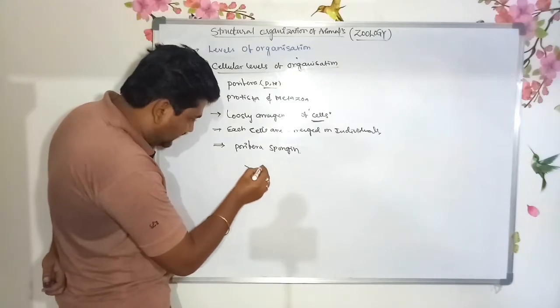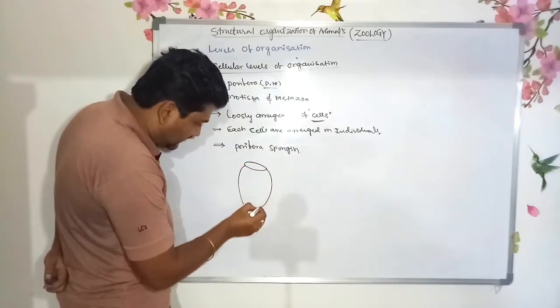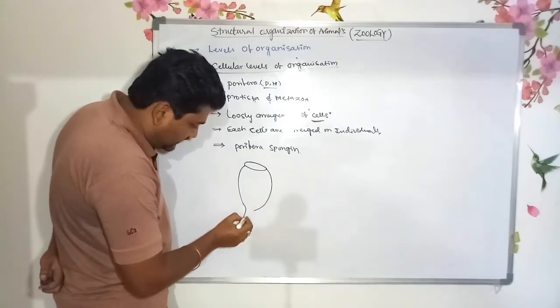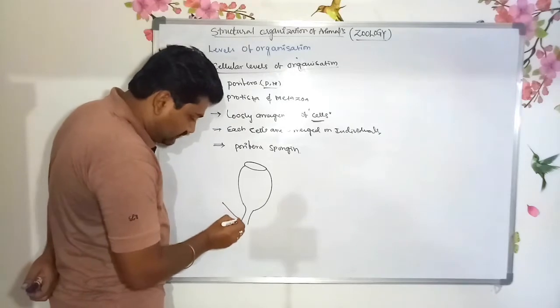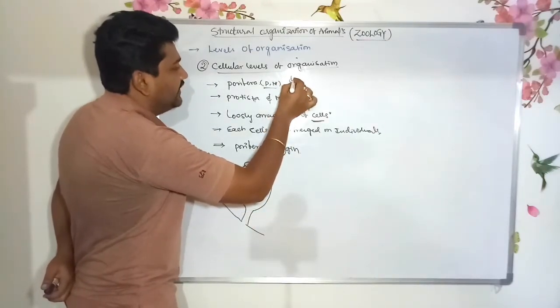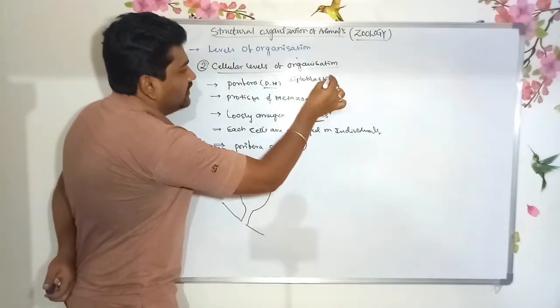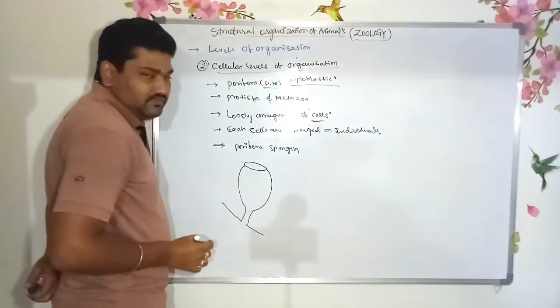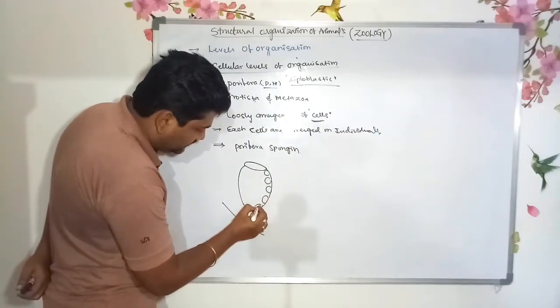The poriferans are sedentary in condition, nothing but always attached to a substratum. They do not show any kind of movement. Sedentary in condition, so these are diploblastic. Majorly this type of level of organization is shown in diploblastic organisms, with loosely arranged cells, individually. This is very important.